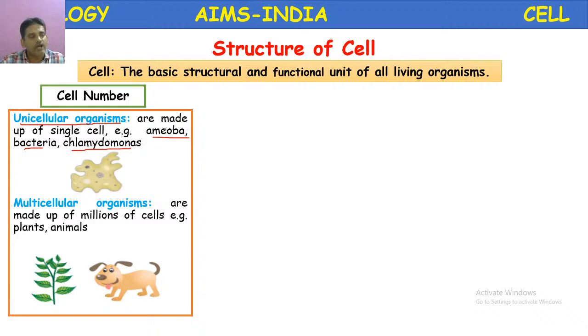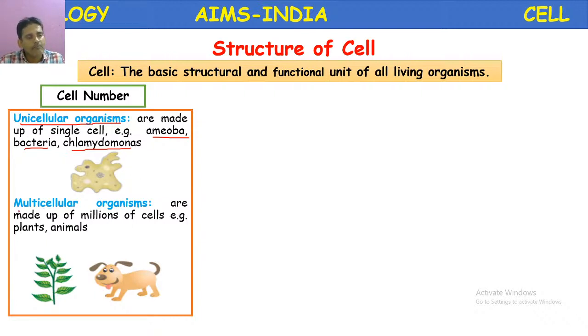They are unicellular. And bacteria. Bacteria are also unicellular organisms. Here, Chlamydomonas belongs to which group? It is algae. So here, amoeba is given. It is a unicellular organism. Though it is a unicellular organism, its cell is considered as structural and functional unit. All functions are carried out by this single cell.